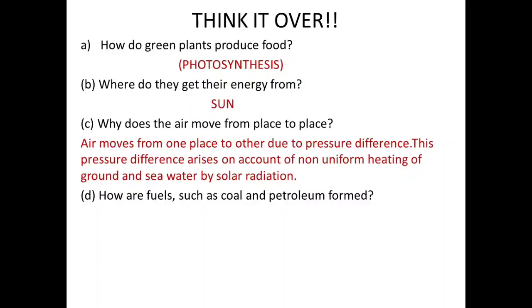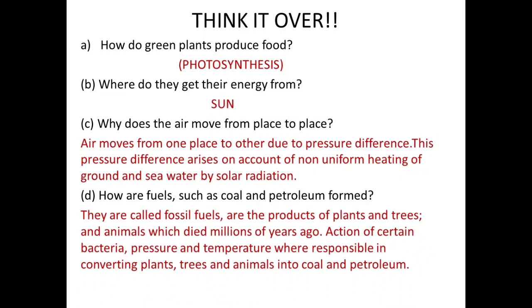How are fuels such as coal and petroleum formed? They are called fossil fuels, the products of plants, trees and animals which died millions of years ago. Action of certain bacteria, pressure, and temperature were responsible in converting plants, trees, and animals into coal and petroleum.